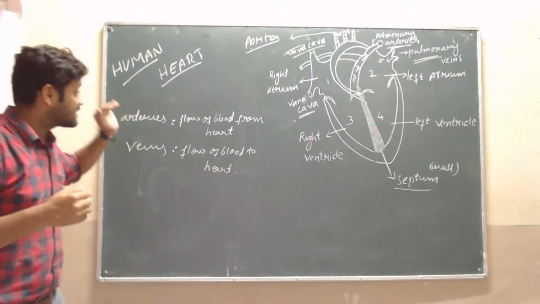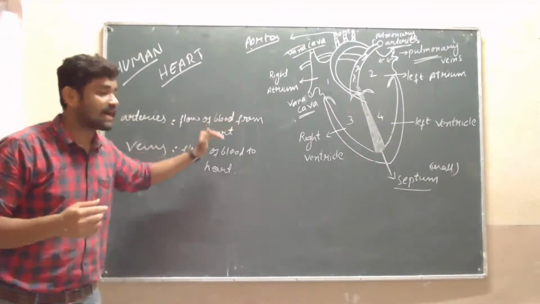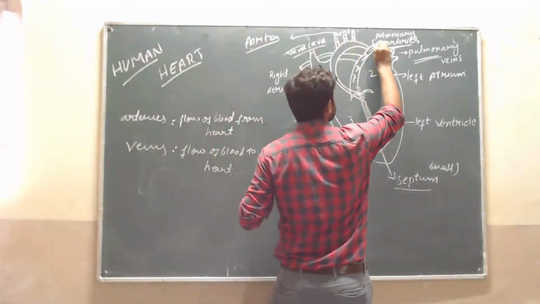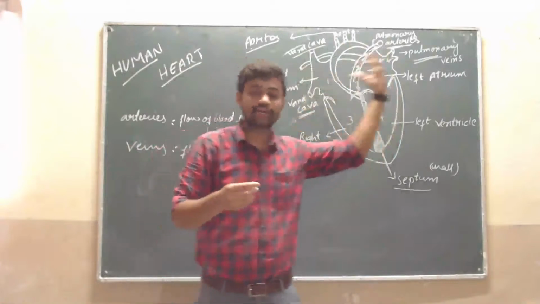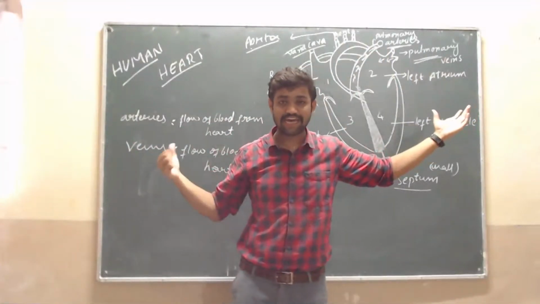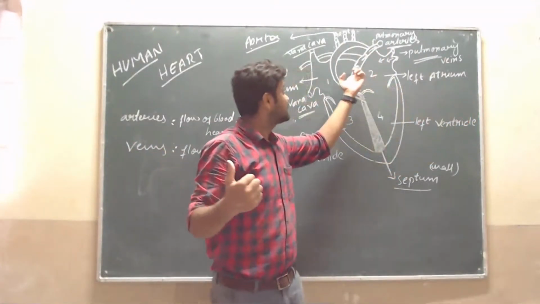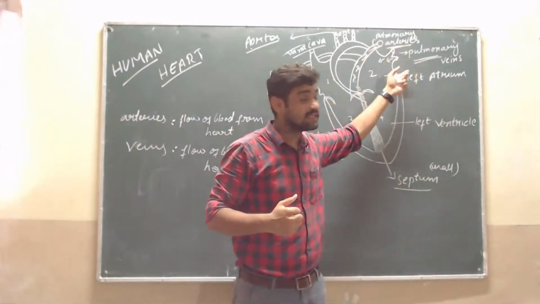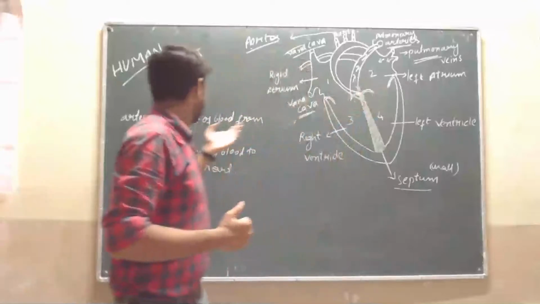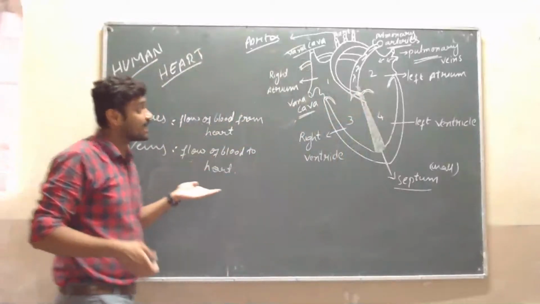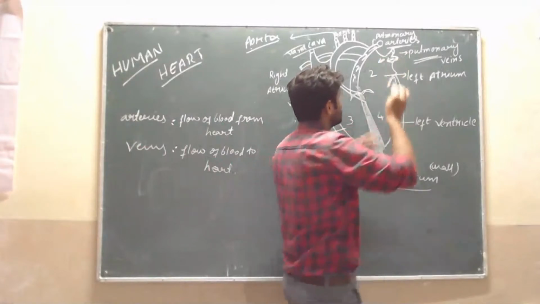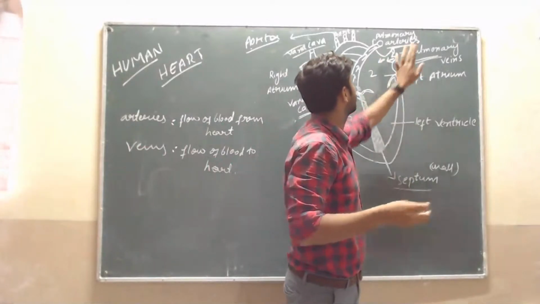Arteries help to flow the blood from the heart. See here, I have drawn an arrow mark away from the heart, which shows the artery. The blood going out of the heart is the arteries. Veins are the ones coming back, meaning the flow of blood to the heart. Here it comes back; I will indicate with an arrow mark. Don't be confused.